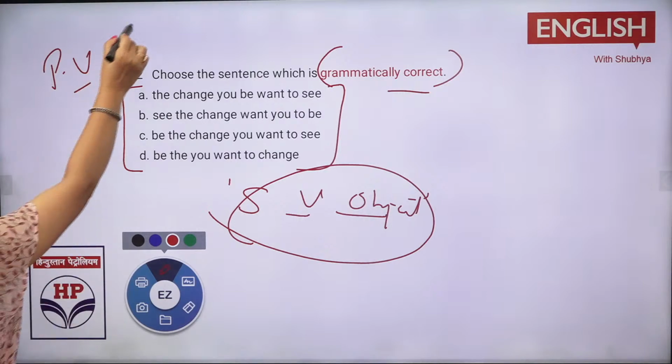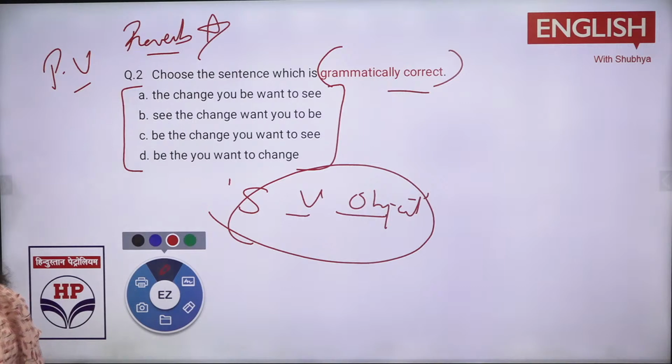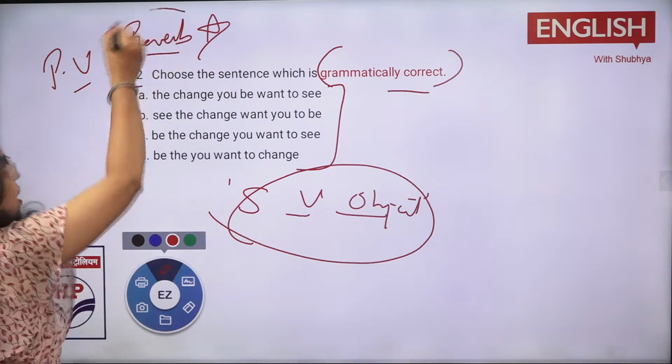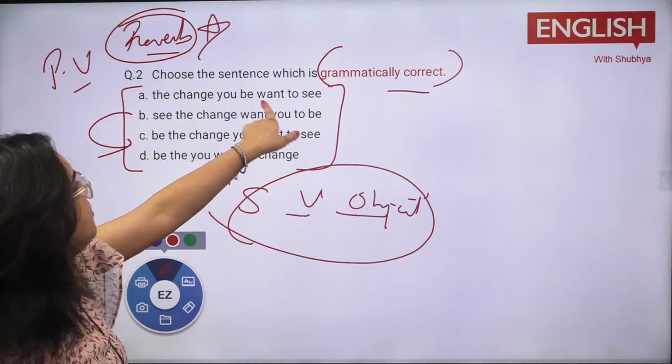Now this is also one thing. This is a proverb. Okay. Note it down also, and you should be aware of this also. One more thing, like honesty is the best policy. They can even give you that also. So any kind of proverbs, if you are aware, like general proverbs, which we normally get engaged in our day to day. So these are the proverbs. Now you're getting between D and C. Okay, now see. The change you want to see.